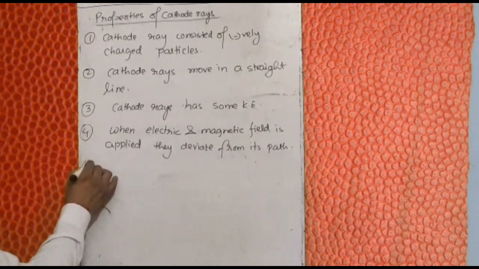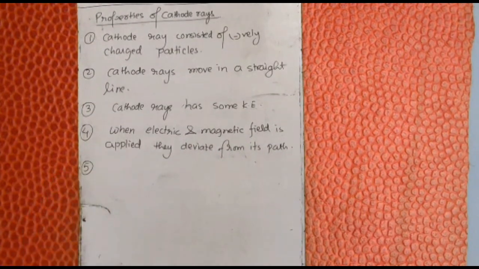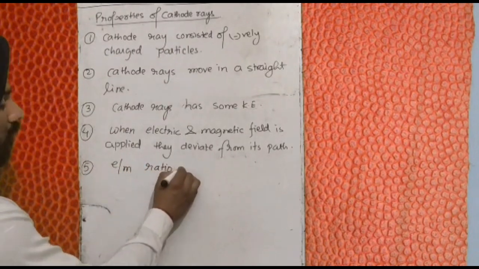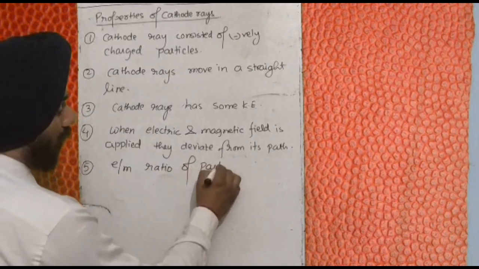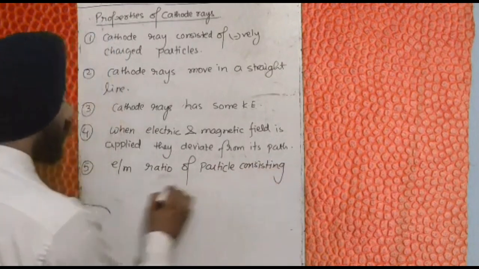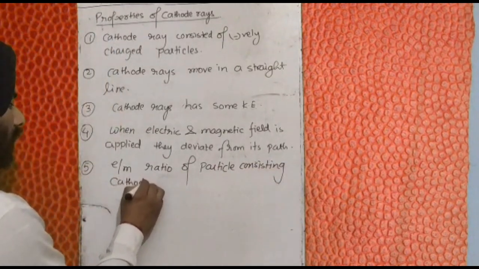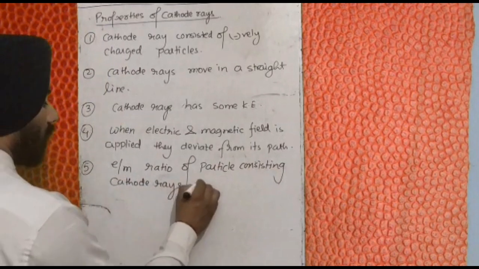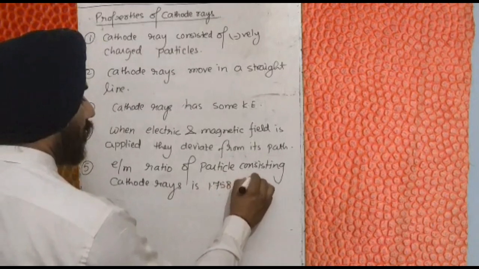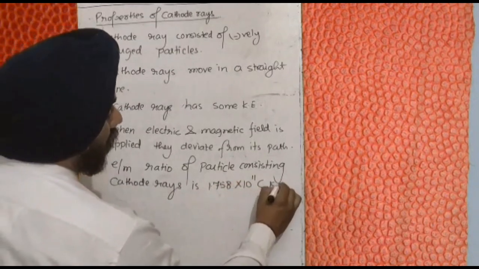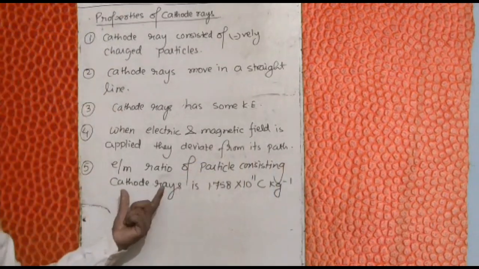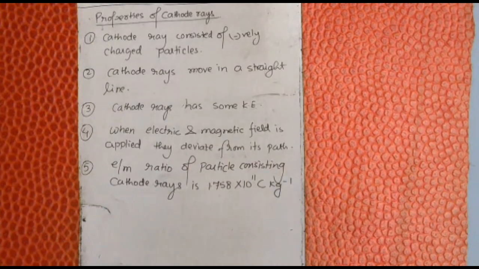And fifth, very important point: he came to the conclusion that the e/m ratio of the particles constituting cathode rays is 1.758 × 10^11 Coulomb per kilogram. He did something very important here.